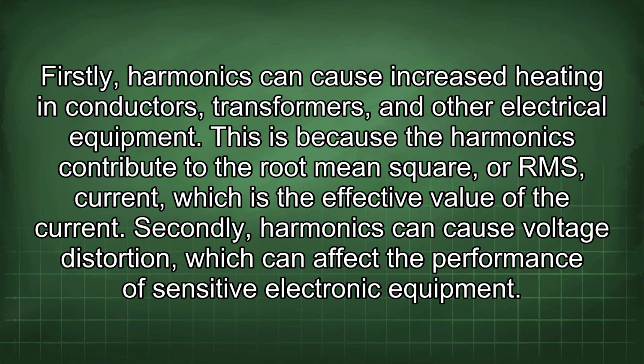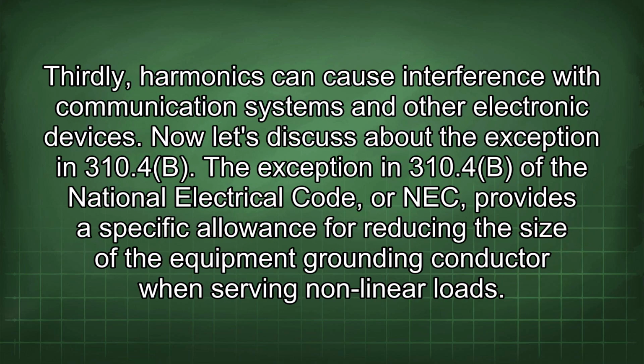The presence of harmonics in the electrical system can lead to a number of problems. Firstly, harmonics can cause increased heating in conductors, transformers, and other electrical equipment. This is because the harmonics contribute to the root mean square, or RMS, current, which is the effective value of the current. Secondly, harmonics can cause voltage distortion, which can affect the performance of sensitive electronic equipment. Thirdly, harmonics can cause interference with communication systems and other electronic devices.